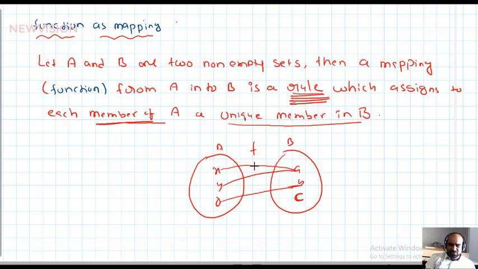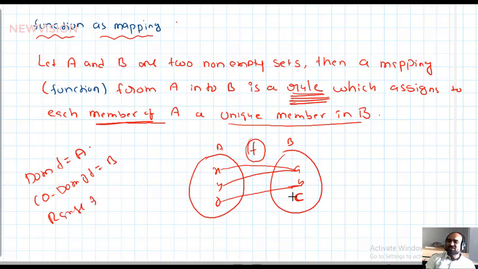Important thing, students. The set A is called the domain of the function. The set B, the total set B, is called the codomain. Next, the range of f: the set of images. A is the image of x and y, and B is the image of z. C doesn't have an image. Here A and B are images. That's why the set of images is called the range. So the range is the set {A, B}.